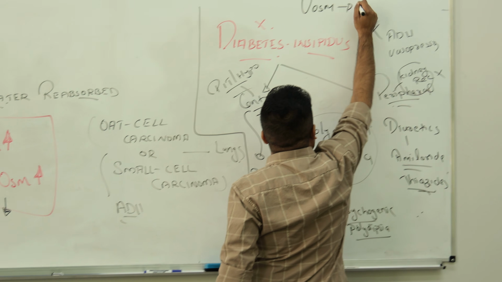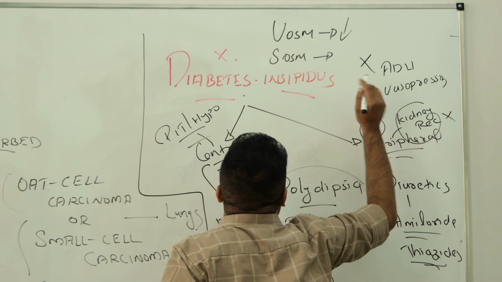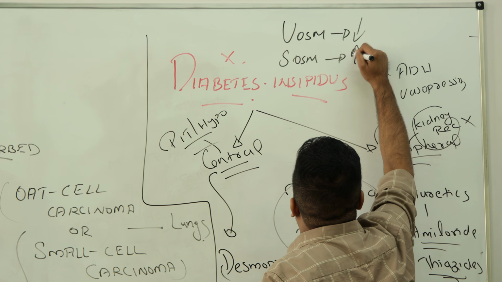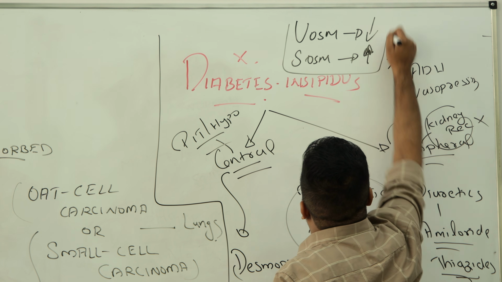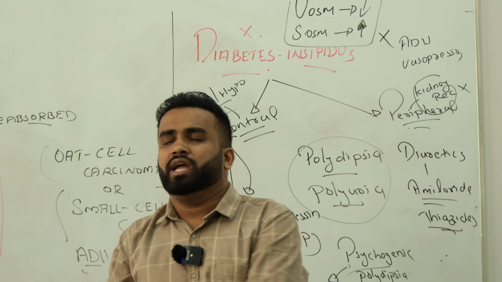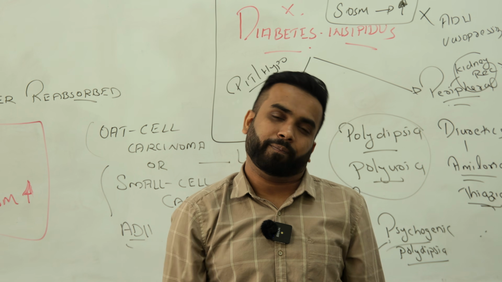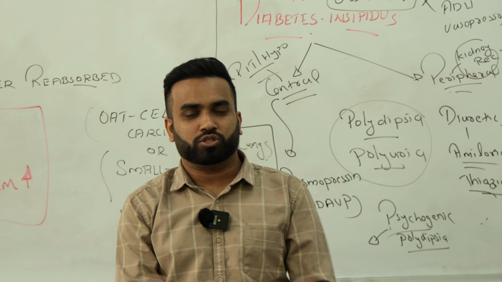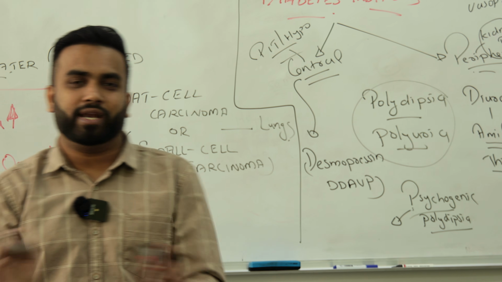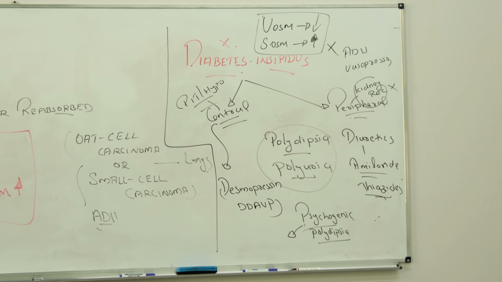Just remember thirst. Here urine has water, so urine osmolarity is low. But what about serum osmolarity? We lose all the water, so the thirst in the blood will increase. So remember, osmolarity means thirst. In diabetes insipidus, you lose water in the urine. In SIADH, all the water is reabsorbed into the body. Right? I hope both are okay now. You can differentiate both and solve any question. Thank you.